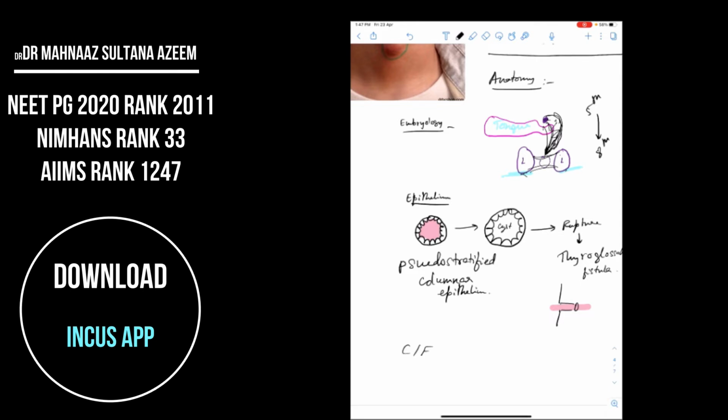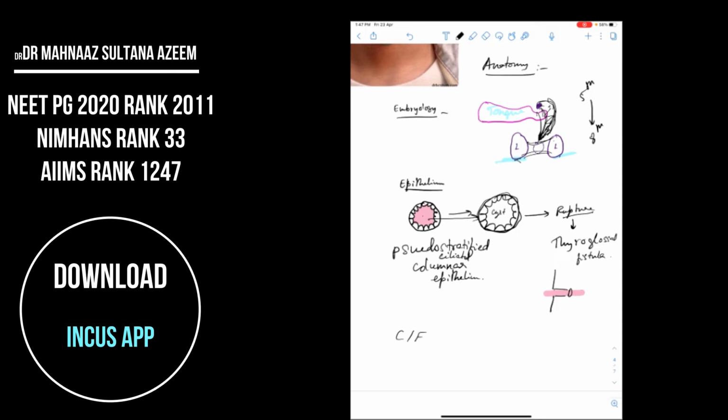This epithelium tends to produce continuous secretion, and that will be forming a cyst, and this cyst, if it ruptures, can lead to a thyroglossal fistula which can keep discharging.